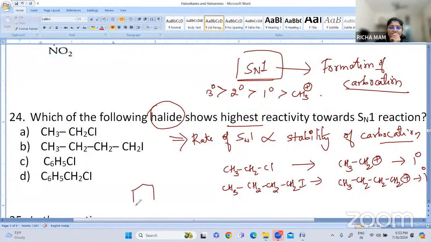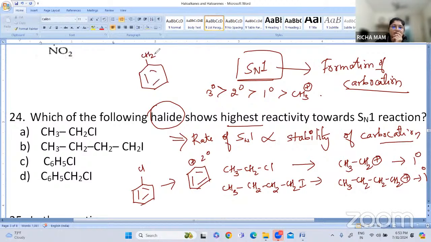Then we have our chlorobenzene. When this benzene chloro C-Cl bond breaks, there will be formation of a carbocation. So this carbon is a secondary carbon. Then the next one is the benzyl cation, CH2Cl. So when we compare, option number 1 and option number 2 are discarded.